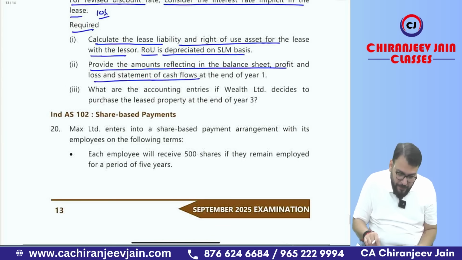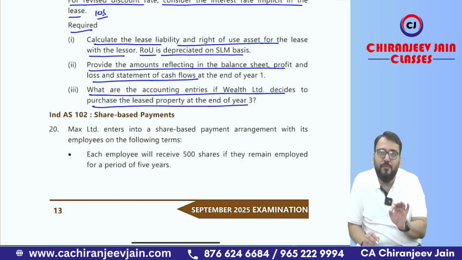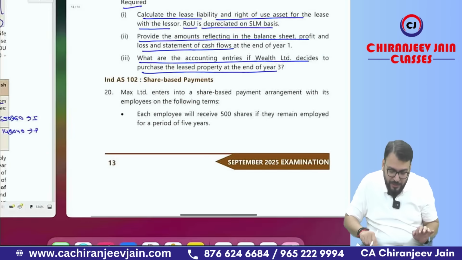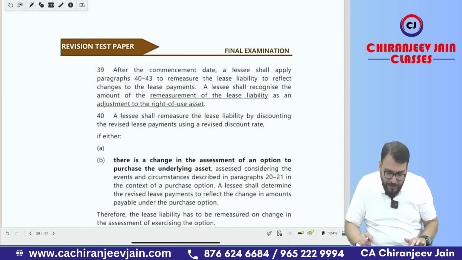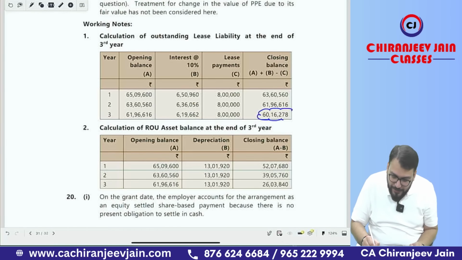Then what is the last point they have asked? What is the accounting entry if the entity decided to purchase the leased property at the end of third year? So okay, first we need to find out the calculation of the closing balance of lease liability at the end of third year and calculation of ROU asset at the end of third year. For that, one working note is required. So you can see they have also done the one working note. This is the closing balance of lease liability. This is the closing balance of ROU asset.